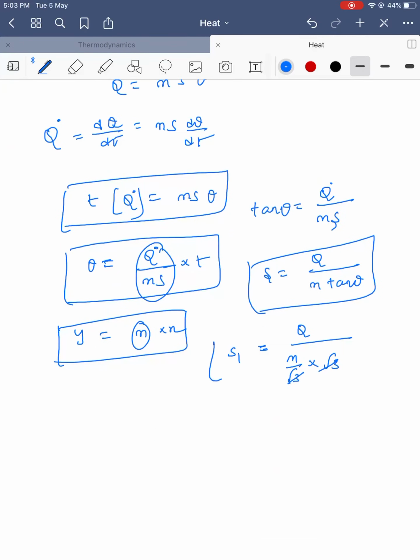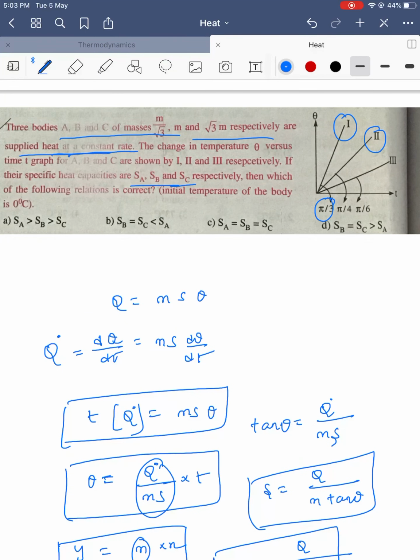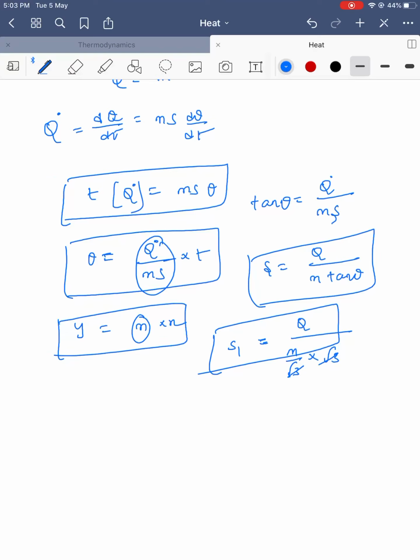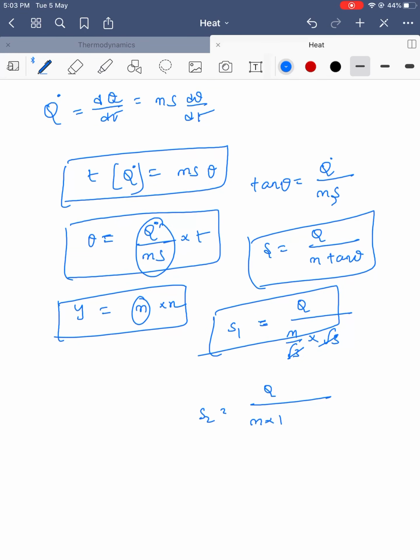So S1 is Q by m. Next, the second one: mass is m, tan 45 is equal to 1, so S2 is equal to Q by m.